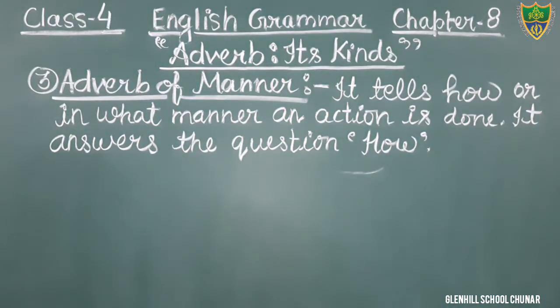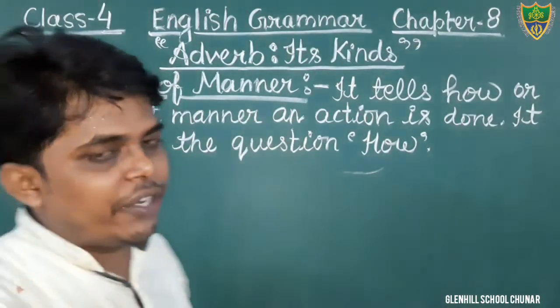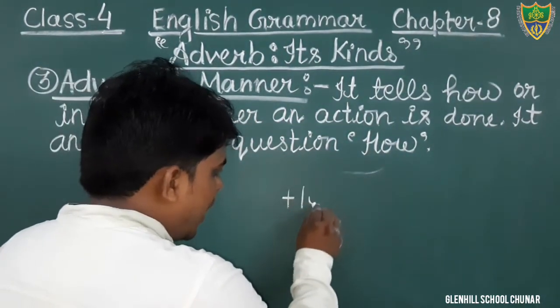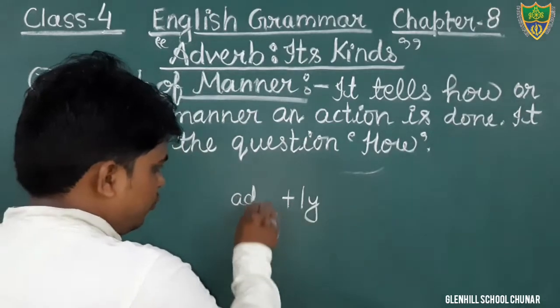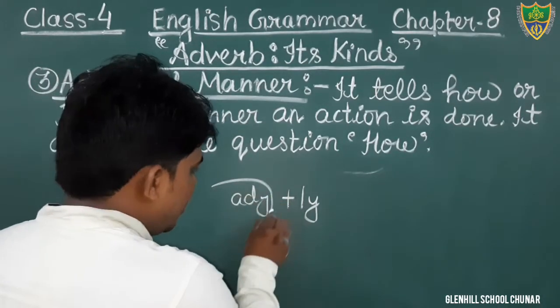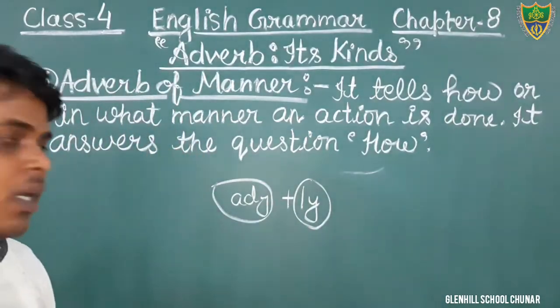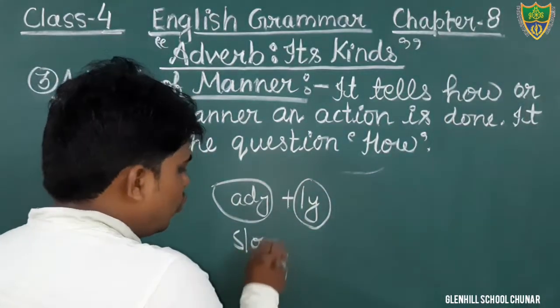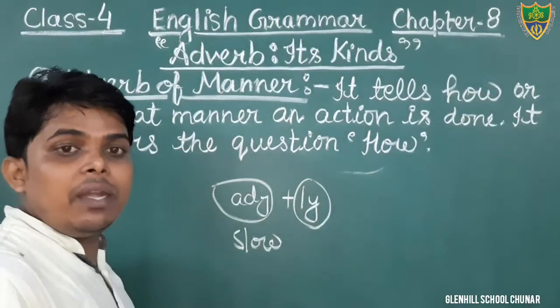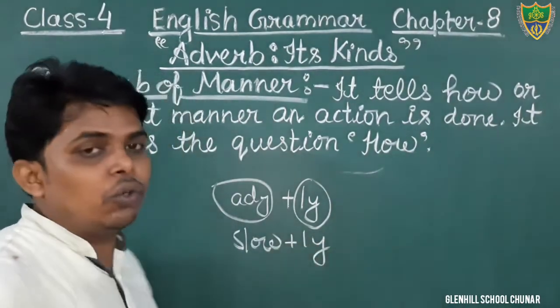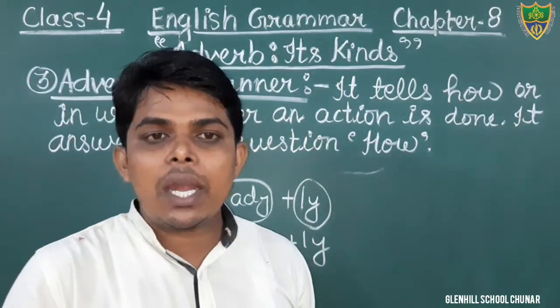And dear students, I want to tell you, it is not given in your book, that we generally make adverb of manner by adding ly to the adjective. Okay, students? In adjective, when we add ly, it becomes an adverb of manner. For example, the word slow is what? An adjective, in which we will add ly, it becomes slowly. The word slowly is an adverb.